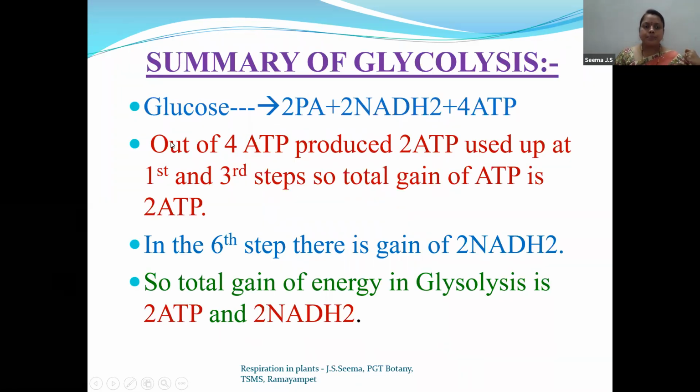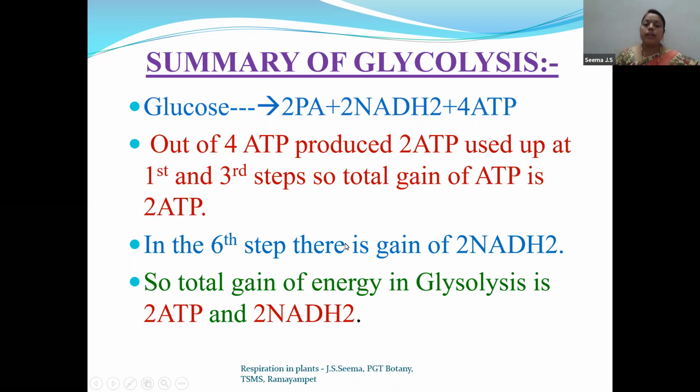That is, in glucose, the products formed are: glucose gets broken down to 2 molecules of pyruvic acid, 2 NADH2 molecules, and 4 ATP molecules are formed. But out of the 4 ATP produced, 2 ATP are used up at the first and third steps. So the total gain will be 2 ATP molecules only.